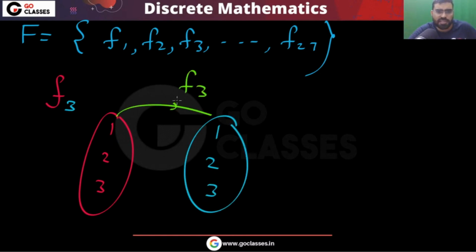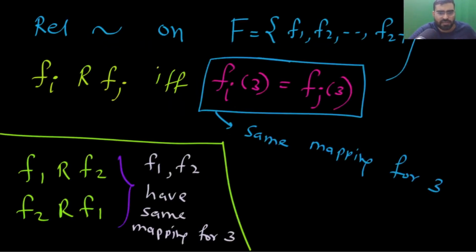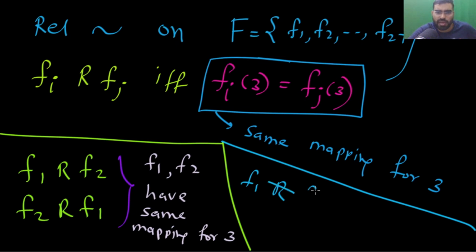For example, consider this f3. In this f3, let's assume 3 is mapping to 2, 1 is mapping to 1, and maybe 2 is mapping to 3. Now you can see that in this f3, the 3 is mapping to 2. So definitely I can say that f1 is not related to f3, because f1 comma f3 have different mapping for 3.